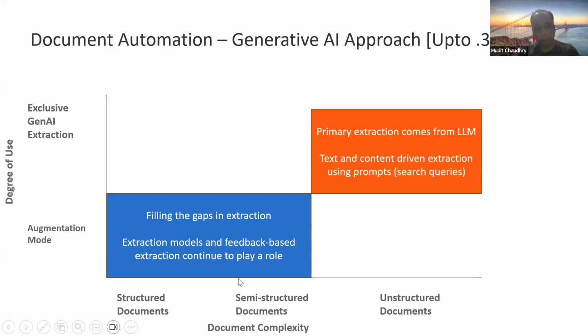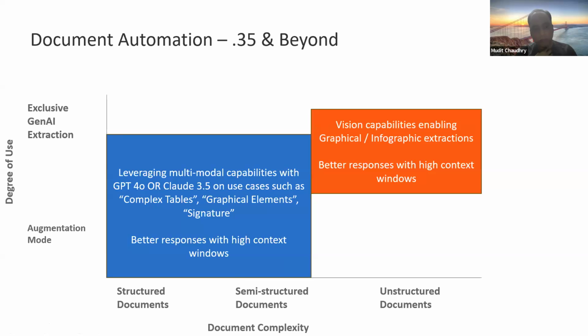So this is where we are today, and now with .35, we are rolling out the vision capabilities, especially GPT-4o, which is now integrated with document automation. What that really does for us is we can use multimodality. We can use not just the textual information with generative AI, we can also use the image itself and transfer that to the model to give an even better level of extraction. And that's starting to show up in some of the use cases that we are able to solve for.